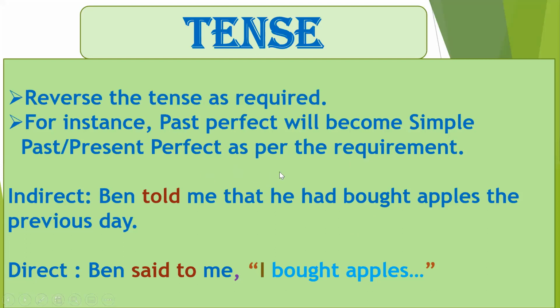I need to change the tense into the simple past because here the present perfect tense will not do. So when you read the sentence, this is past perfect, and I converted the sentence into the simple past tense. So now the sentence becomes, Ben said to me, comma, inverted commas open, I bought apples.